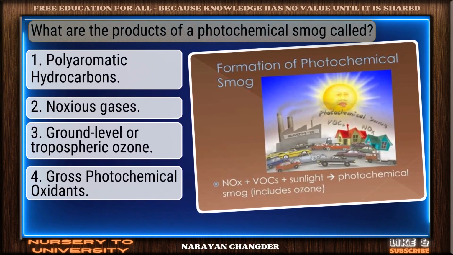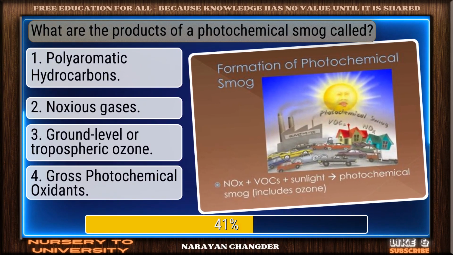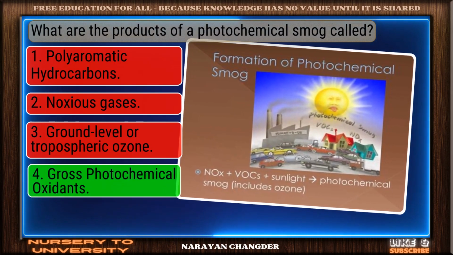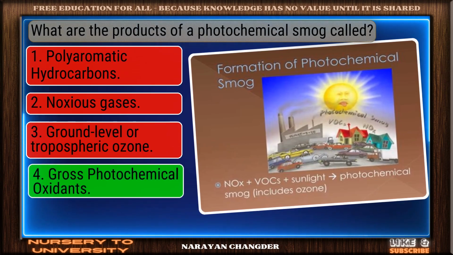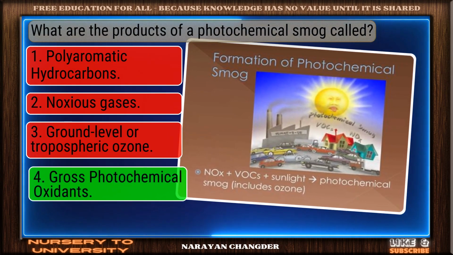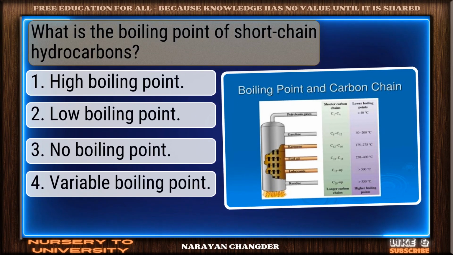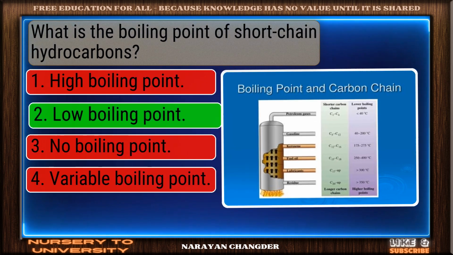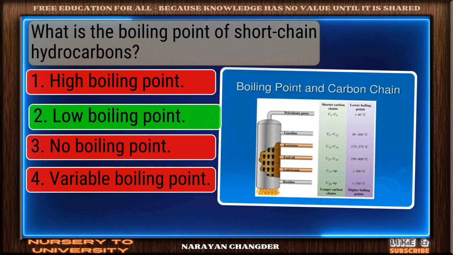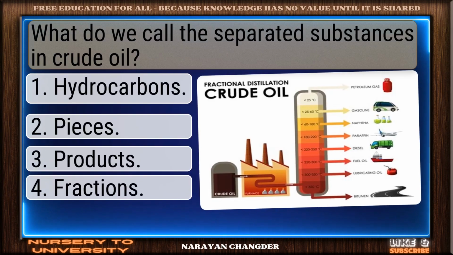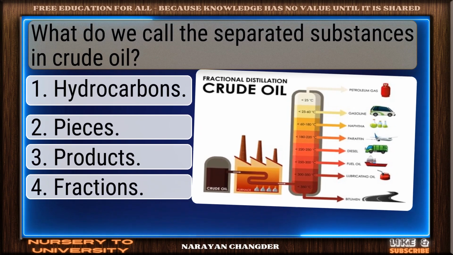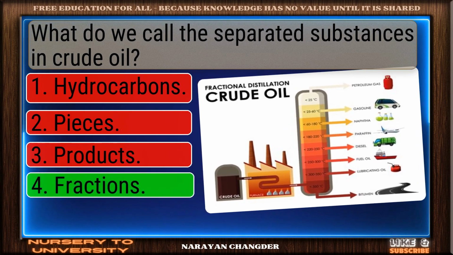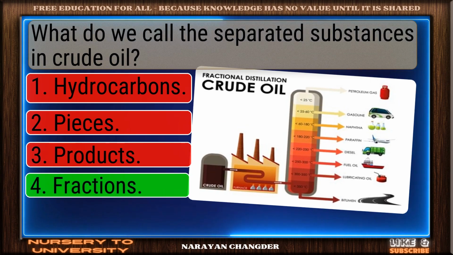What are the products of a photochemical smog called? Clear logic. Your choice photochemical oxidants is sound and 100% true. What is the boiling point of short-chain hydrocarbons? You got it. Your choice low boiling point is right. What do we call the separated substances in crude oil? Bravo! Fractions is the answer.